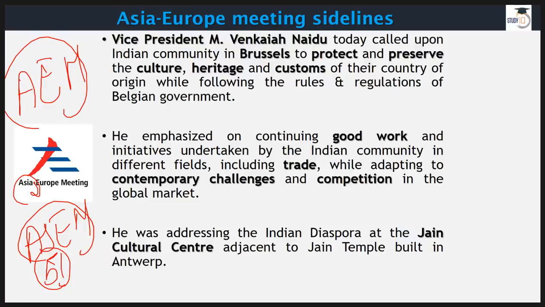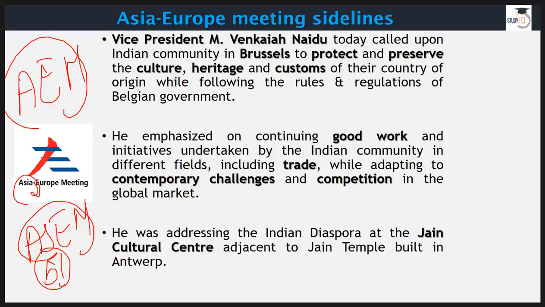The Vice President interacted with various countries here, and he also interacted with the Indian diaspora living in Brussels. Brussels is basically in Belgium. So he interacted with all these Indian people living in Belgium. He also urged them to protect and preserve the culture, heritage and customs of our country.